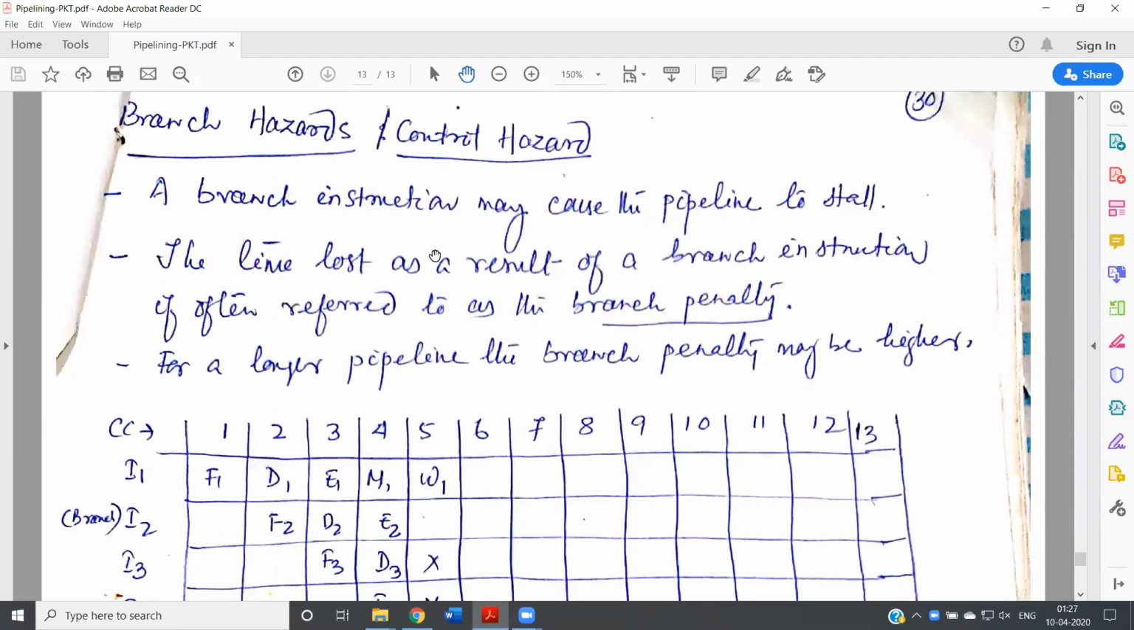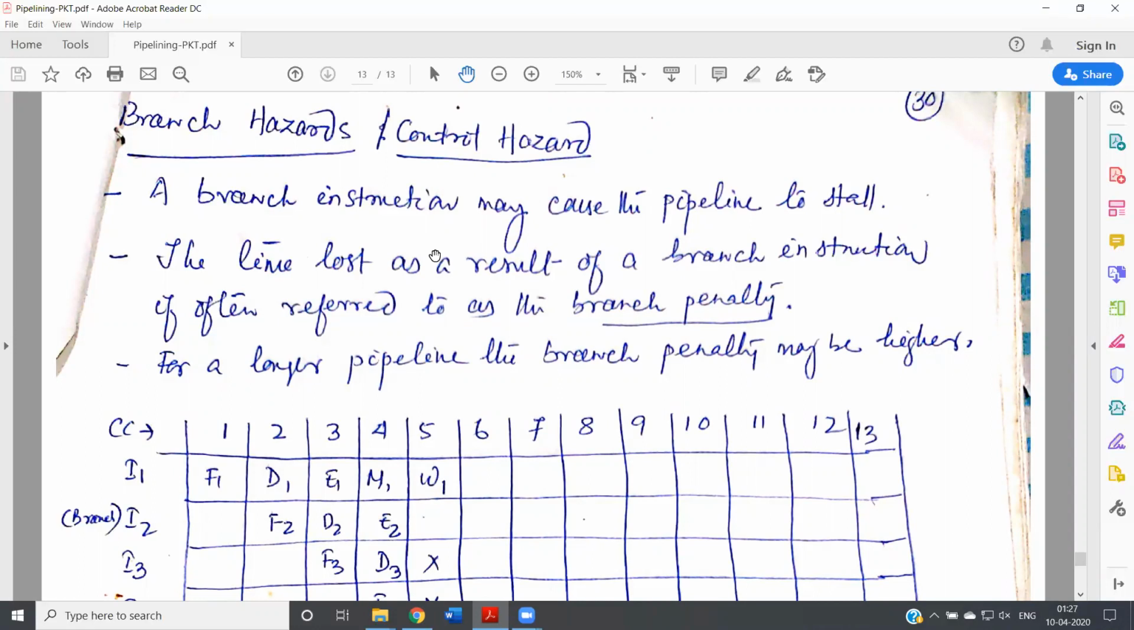Today we'll be discussing the branch hazard, or the control hazard. This is also known as the instruction hazard. Earlier we discussed that a hazard is any reason for which a stall occurs. Stalls are the idle periods in the pipeline. There are three different reasons for which the pipeline stalls.